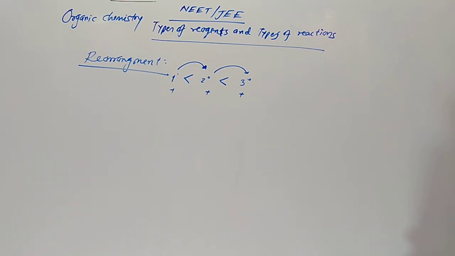In the case of electrophilic addition reaction, the first attack is of hydrogen, then the rearrangement occurs. Yes, sir.